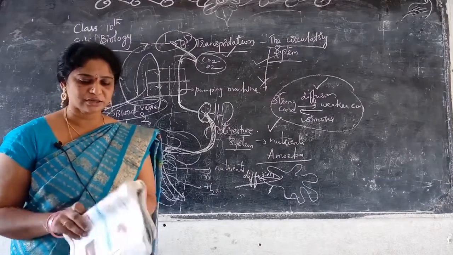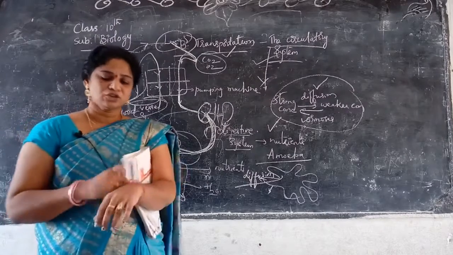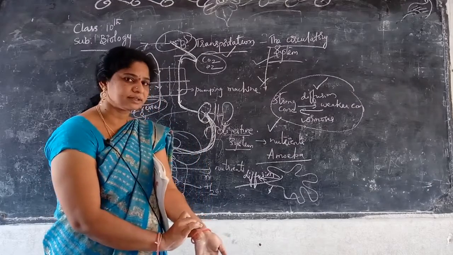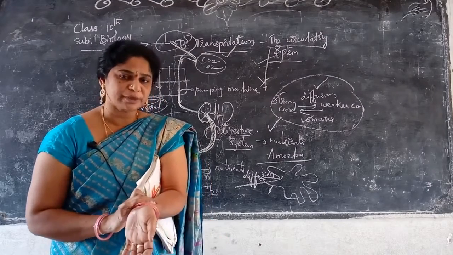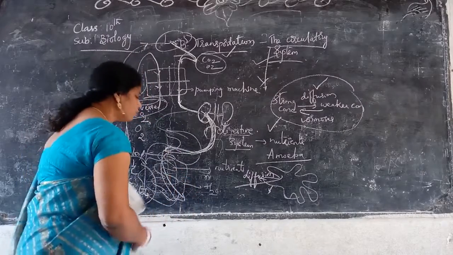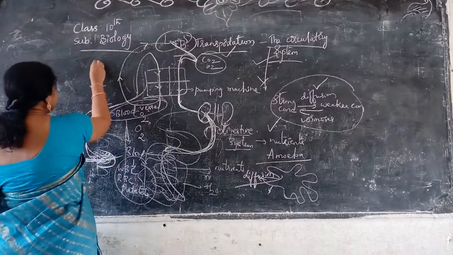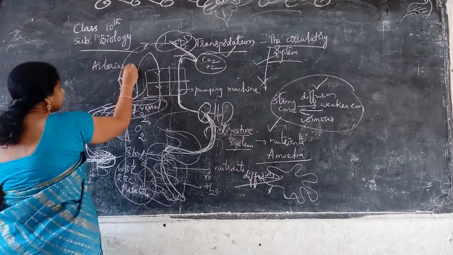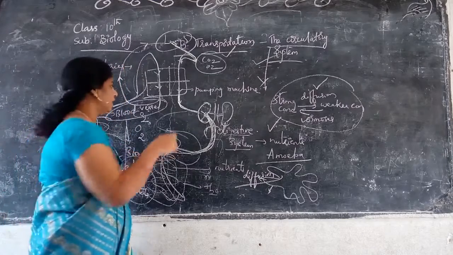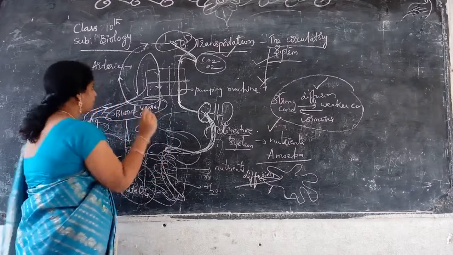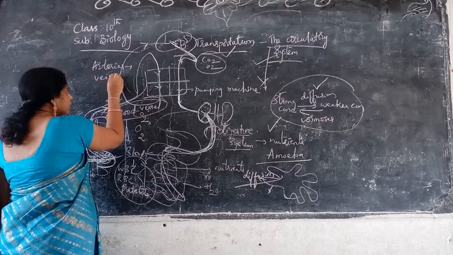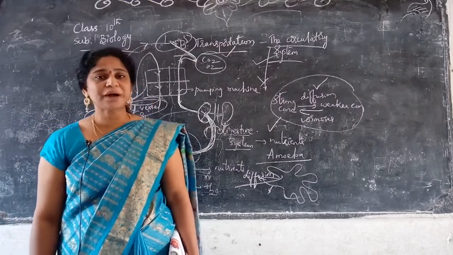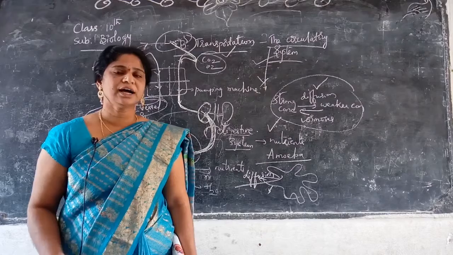The wrist of a patient, what is the wrist? This is the wrist. The doctor will be holding here, like this. When we hold the wrist of a person, see here, we have blood vessels. What are those blood vessels? Mainly arteries. Arteries carry pure blood from the heart to the various parts of the body. Veins carry impure blood from the various parts of our body to the heart.